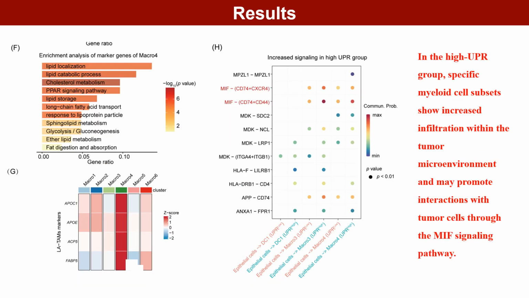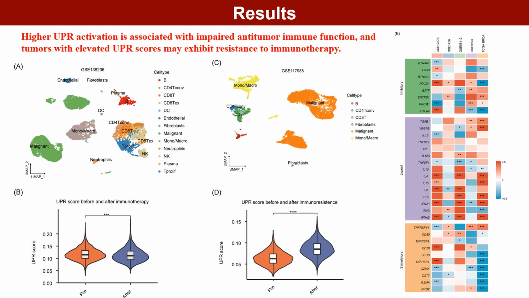Cell-cell communication analysis further suggested that these macrophage subsets may interact with tumor cells through the MIF signaling pathway. We found that changes in tumor cell UPR scores after immunotherapy were closely associated with treatment response.